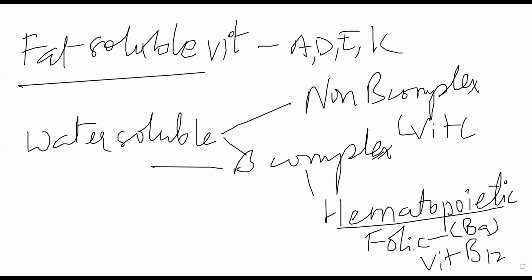ठीक है. So hematopoietic, the process of making blood is hemopoiesis. If you're making specific products like RBCs, it is erythropoiesis, or if making WBCs it is leukopoiesis, and so on and so forth. Hematopoiesis is actually making the whole of the blood. Have a little more confidence when you're answering. Right. Now, hematopoietic vitamins include folic acid, which is vitamin B9, and cyanocobalamin, which is vitamin B12.